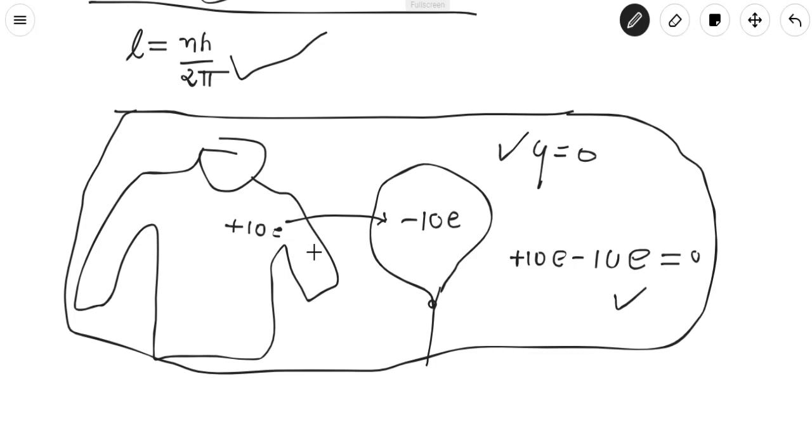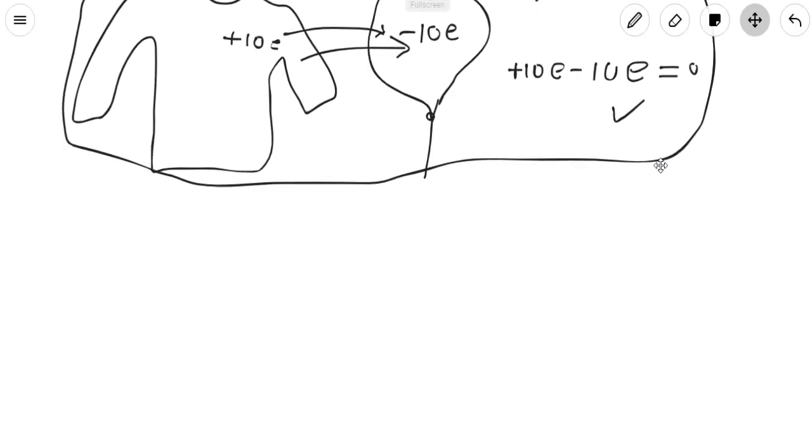Why does this happen? Because the induced charge is because of protons and electrons, and we can't destroy any proton or electron. It is just transferred from one entity to another entity, okay, like from the sweater to the balloon. That's why the charge is conserved.